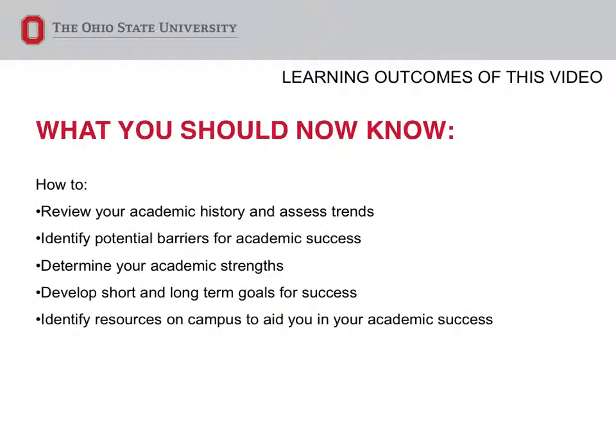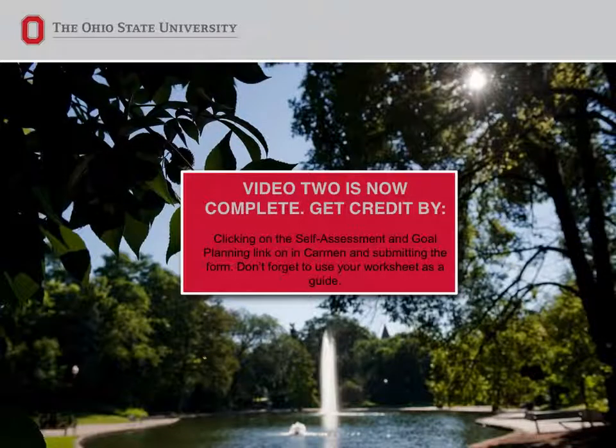Congratulations! You are nearing the end of Video 2. By now, you should know how to do the following. You should be able to review your academic history and assess trends, identify potential barriers to academic success, determine your academic strengths, develop short and long-term goals for success, and identify resources on campus to aid you in your academic success. You have now completed Video 2, the second and final video of the College of Education and Human Ecology's online first-time academic probation workshop.